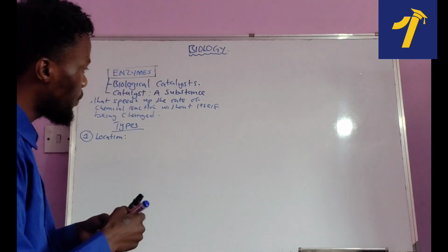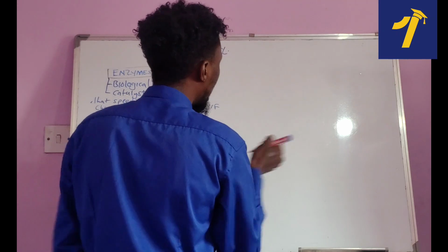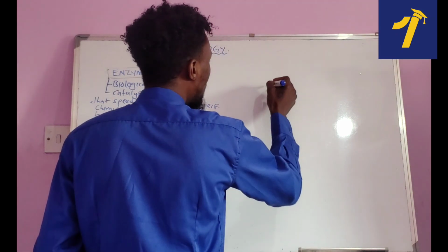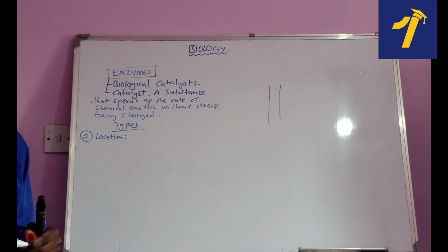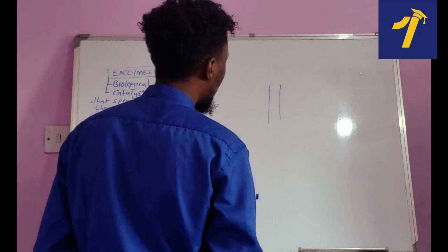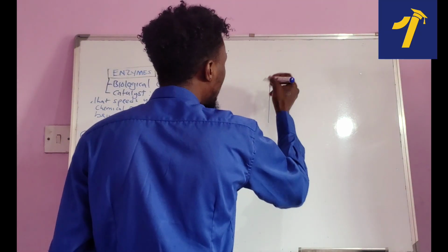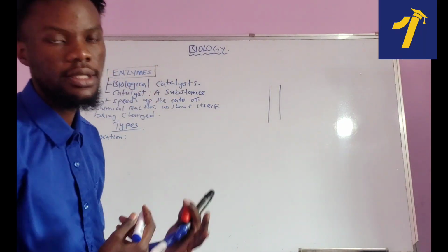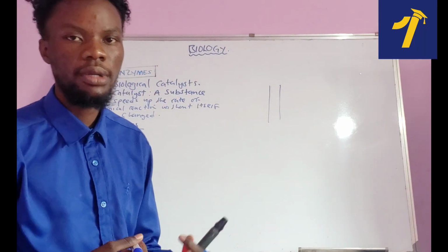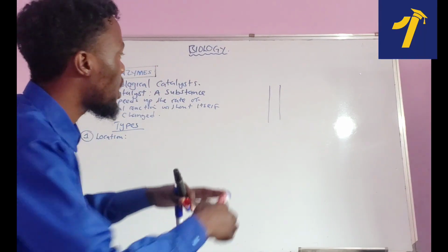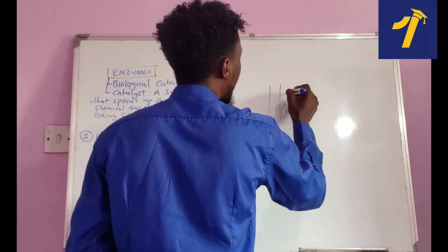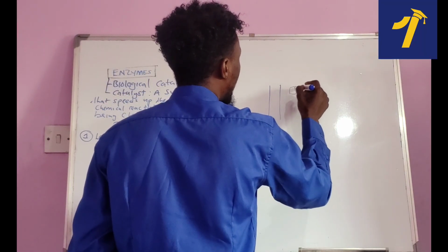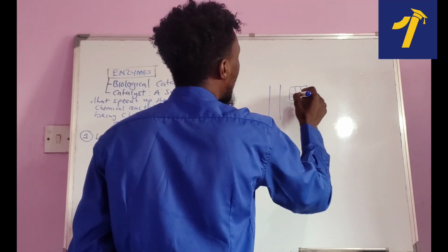If you look at the human body, remember that it is going to have blood vessels. So let's try to imagine that this is a blood vessel. Remember that inside the blood vessel there are certain cells like red blood cells, white blood cells, and other cells. And outside these blood vessels, there are what we call cells, the body cells.